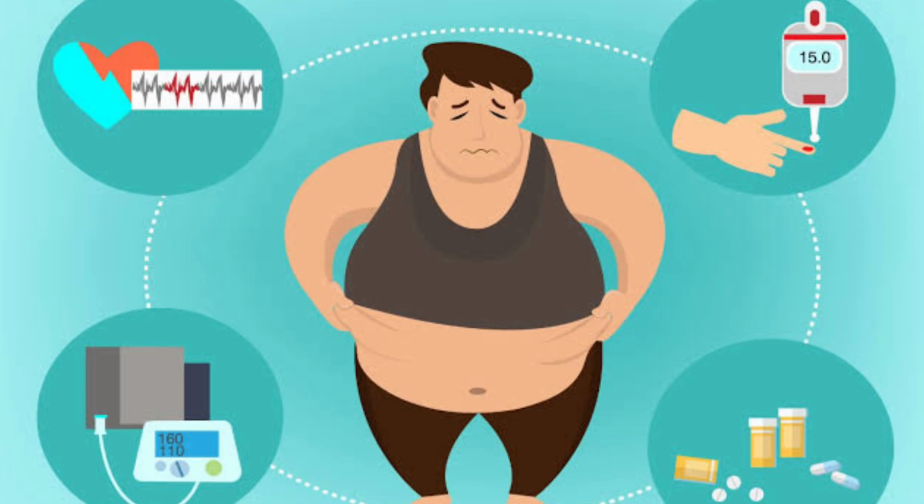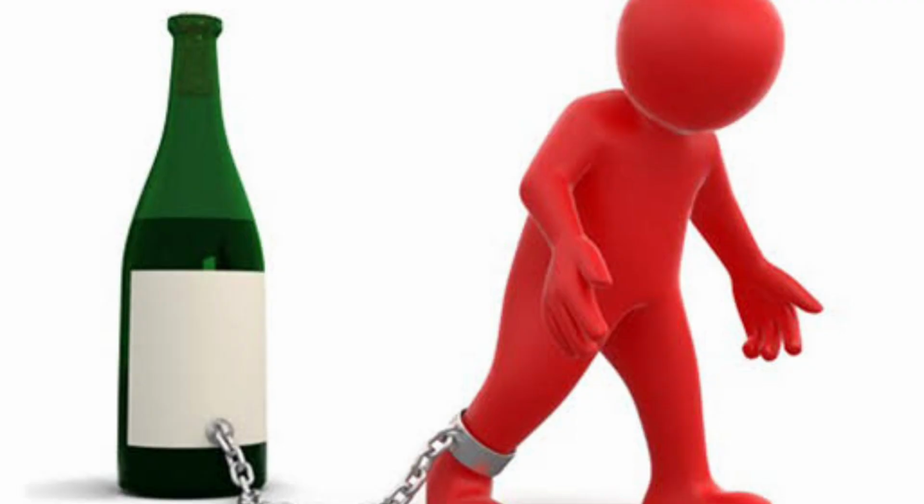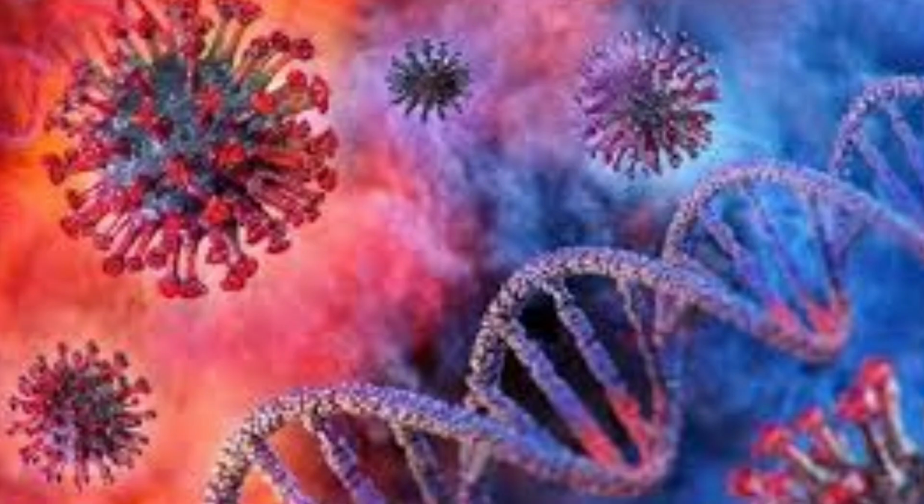Excess body weight, particularly abdominal obesity, is strongly associated with the development of fatty liver disease. 4. Alcohol consumption. Chronic alcohol abuse can lead to alcoholic fatty liver disease, characterized by the accumulation of fat in the liver due to excessive alcohol metabolism. 5. Genetic factors. Certain genetic predispositions and inherited metabolic disorders can increase the risk of developing fatty liver disease.